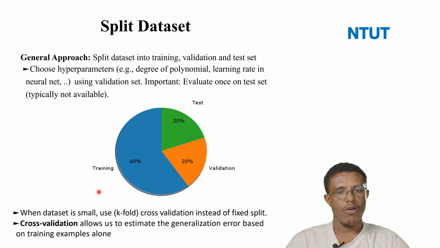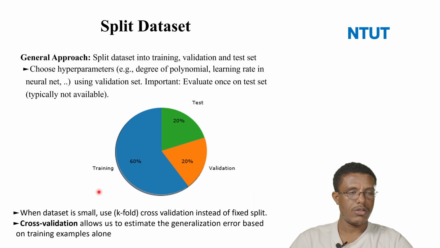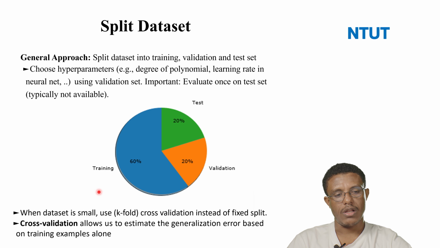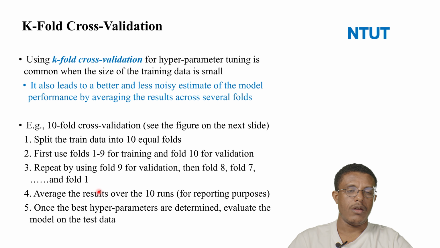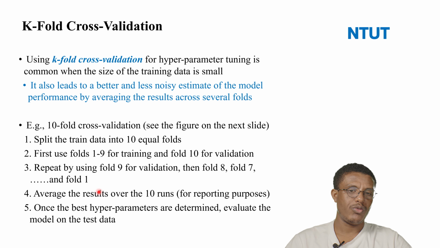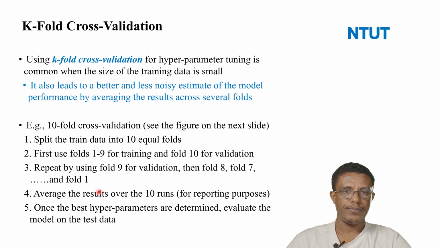One technique to avoid this overfitting problem is what we call cross validation. Cross validation allows us to estimate the generalization error based on training examples alone. For instance, k-fold cross validation is one technique that helps us split the data into training and testing data. This is one hyperparameter tuning that is common when the size of the training data is small.